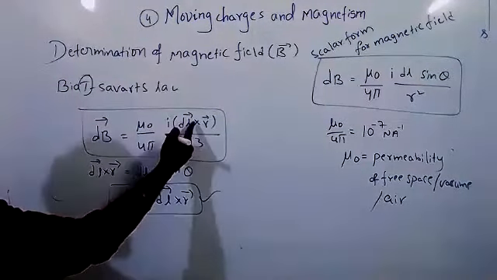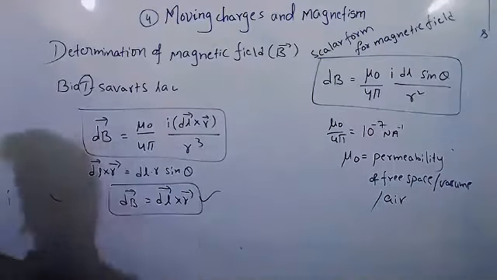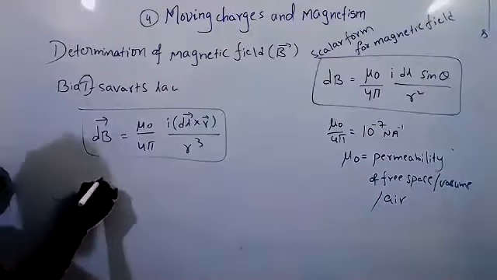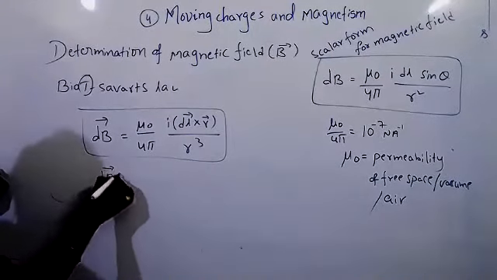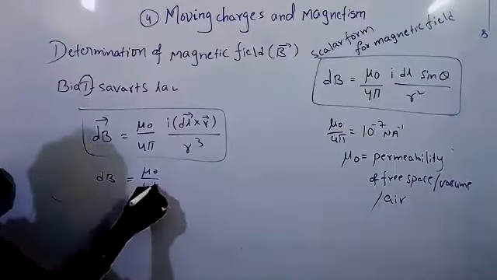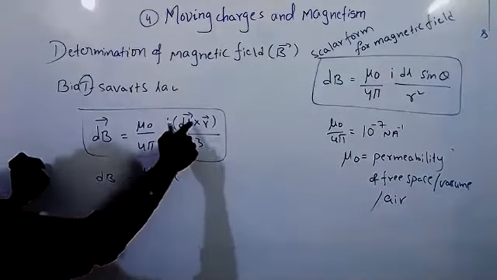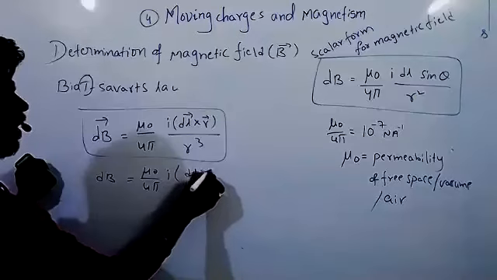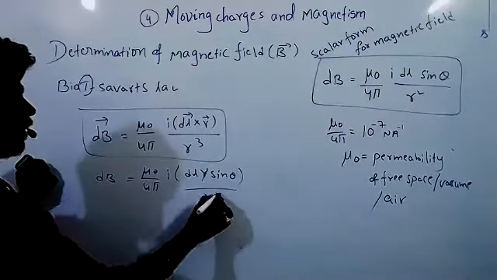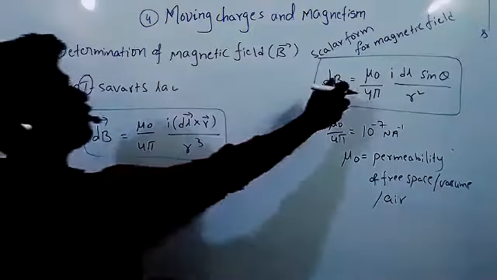Now dl bar cross r bar, if you place this, dB equal mu naught by 4 pi I dl bar cross r bar, dl r sine theta by r cube. R will get cancelled. So you will get this form.